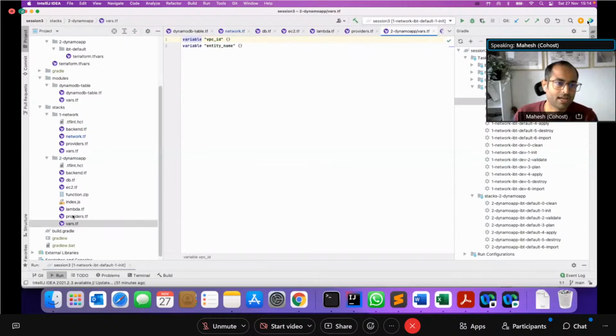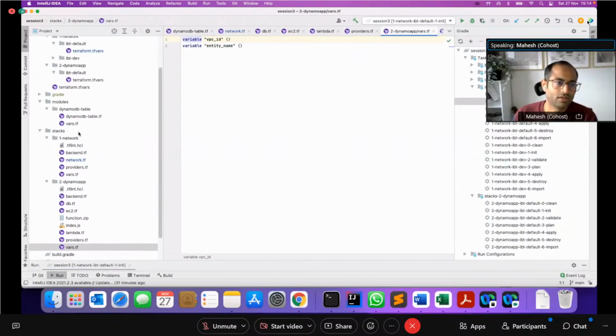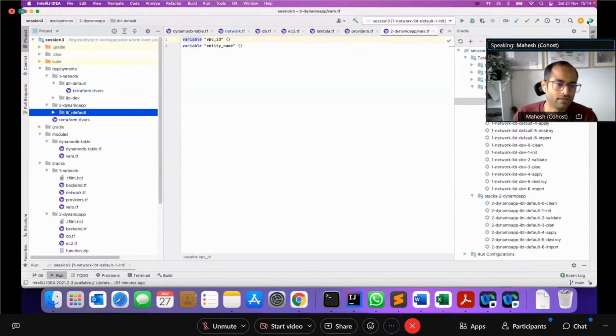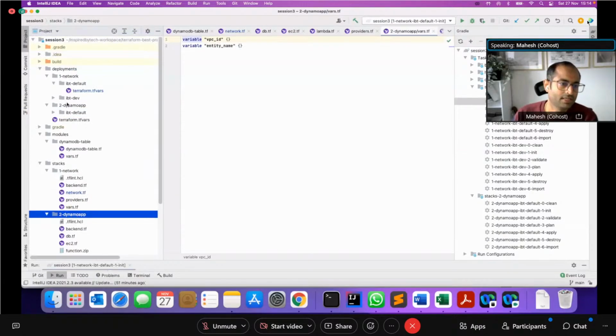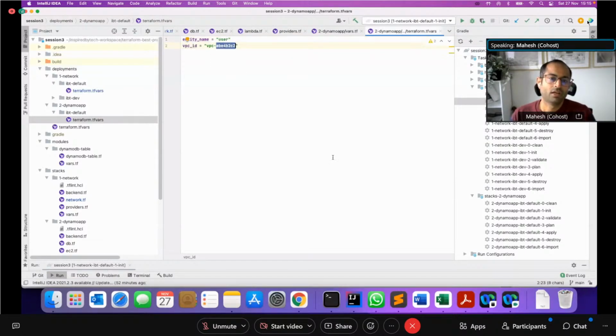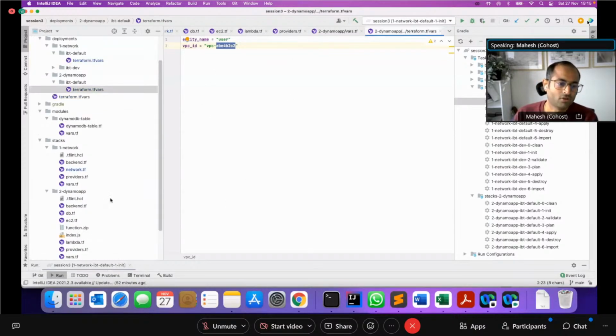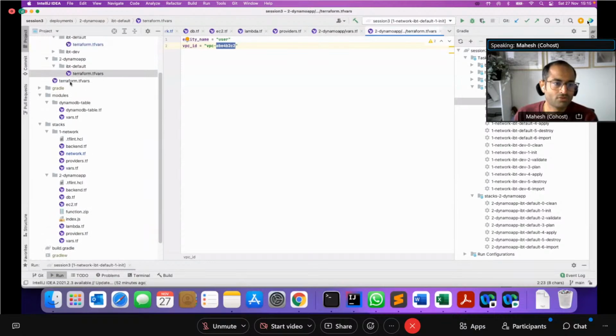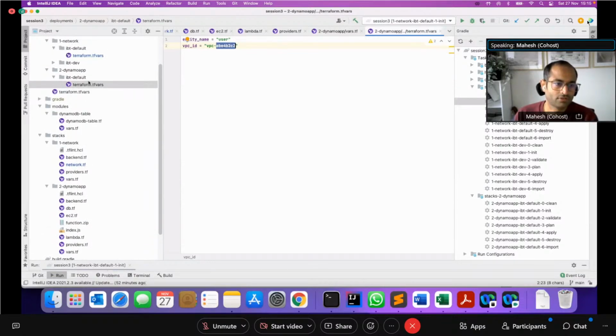So this is my stack, which is then run against a particular account. And the way it is managed is, the name of the stack is DynamoDB, and the same name is under deployments, which has then a folder for my account where I want to run this. So in this default account, if you go to TF-vars, as you see, the entity name is user and the VPC ID is passed in here, of the VPC that's been set up already in this account, to apply that particular code. So this is how you structure your code, and this is how you reference the TF-vars.